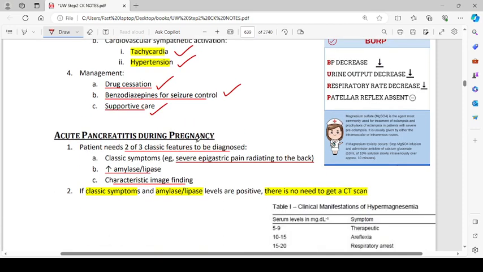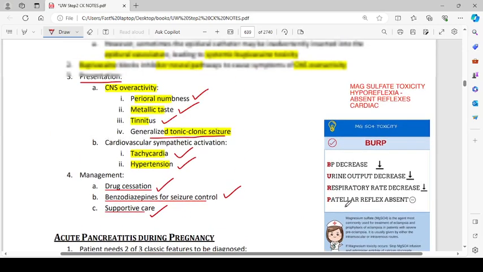Acute pancreatitis during pregnancy. Patients need 2 to 3 classic features to be diagnosed. Classic symptoms are severe epigastric pain radiating to the back, increased amylase and lipase, and characteristic imaging findings. If classical symptoms and amylase and lipase levels are positive, there is no need to get a CT scan.